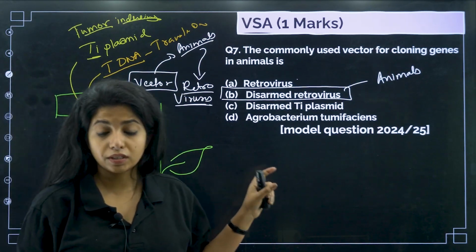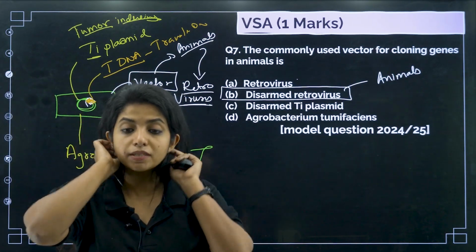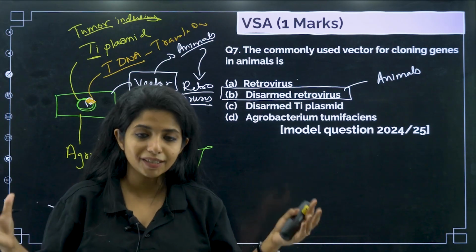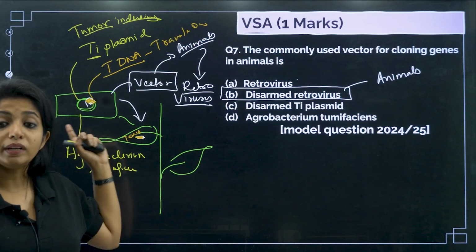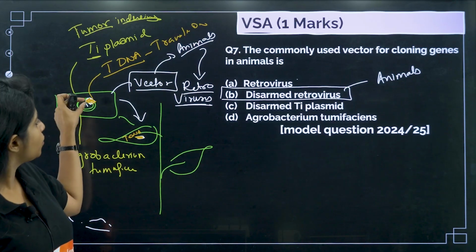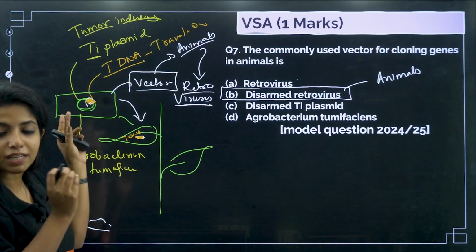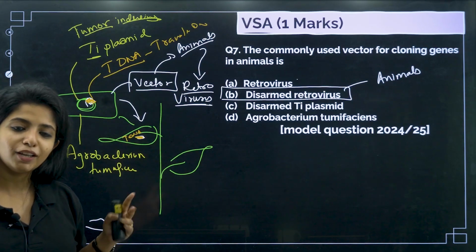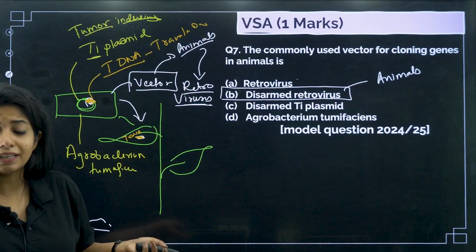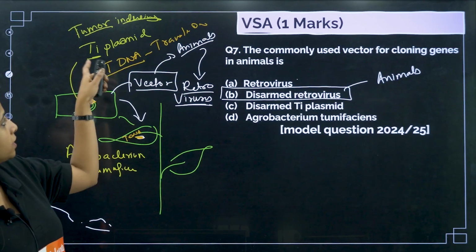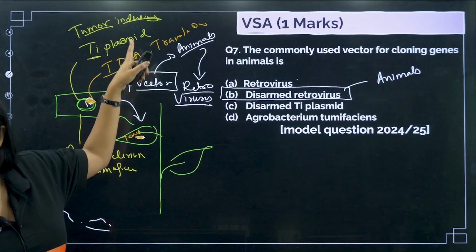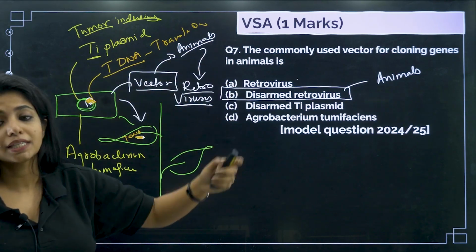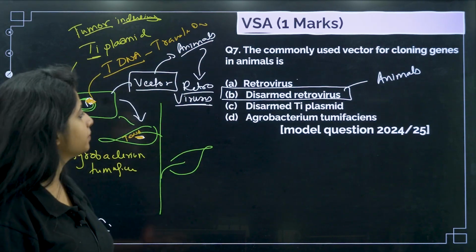When this tDNA is transferred into the plant cell, the plant cell starts forming a tumor, and then it starts releasing certain chemicals. That is how it infects. Now what are we going to do? We are going to remove the tDNA portion and insert our gene of interest, and then allow it to go and infect, because it's not a problem, it's disarmed anyway. The name of the plasmid is TI plasmid, tumor inducing plasmid, because it has a segment of DNA known as tDNA, transfer DNA.